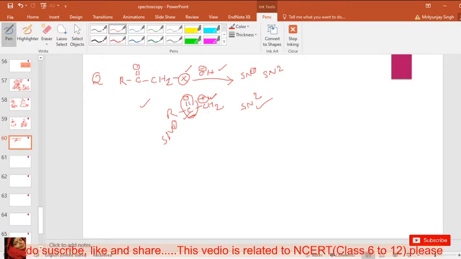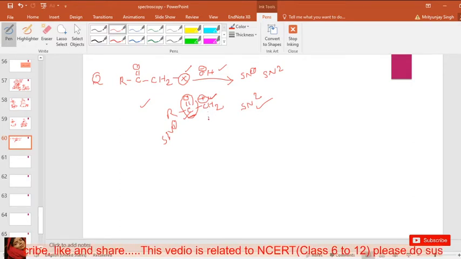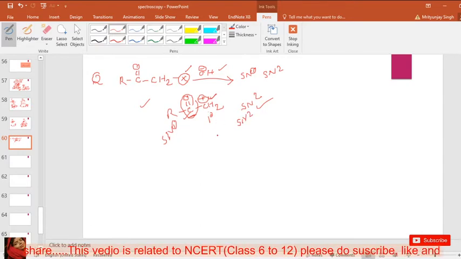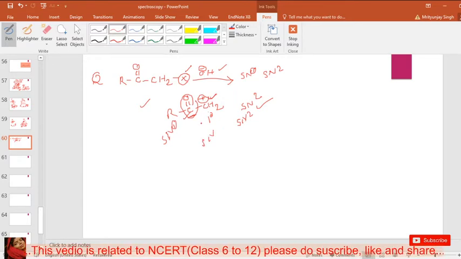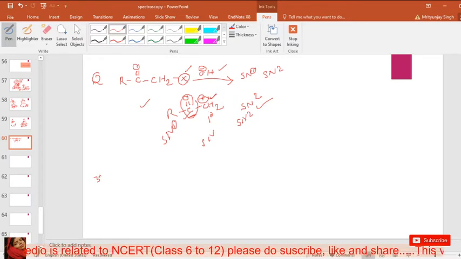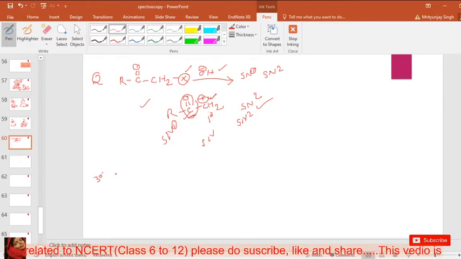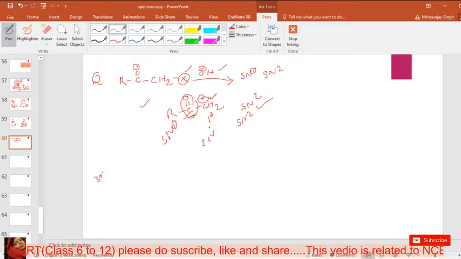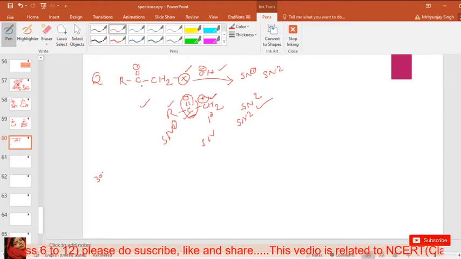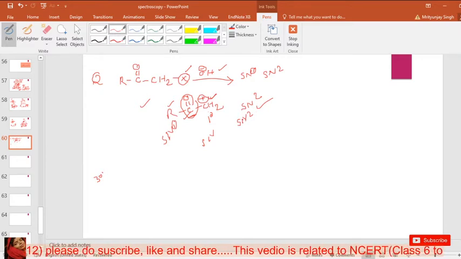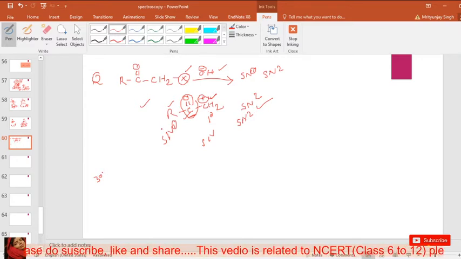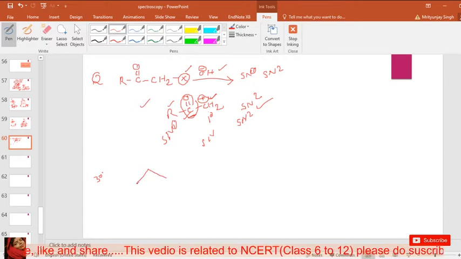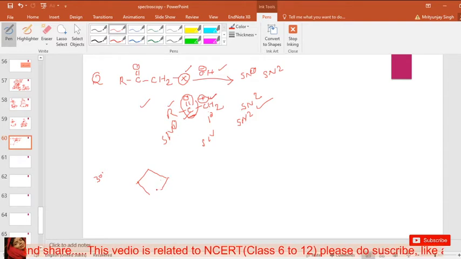And a second thing also, this is a 1 degree carbocation, and for a 1 degree carbocation SN2 reaction is possible, not SN1, because for SN1 reaction a 3 degree carbocation is good. So it is a 1 degree carbocation, so SN1 reaction is not possible for this. Okay, so which type of reaction here? Here is an SN2 reaction. And the second thing also, one other type of question is also related to this, like this type of structure.